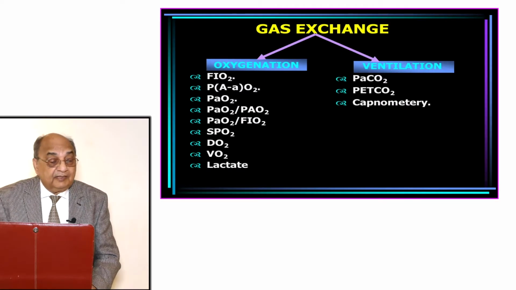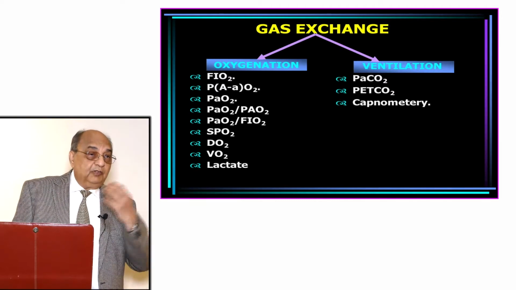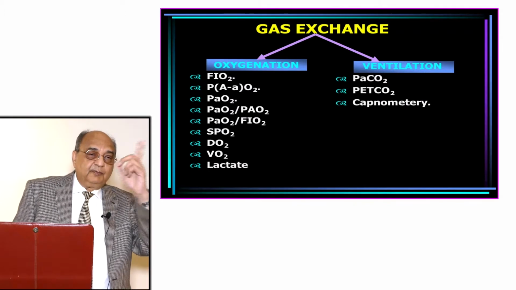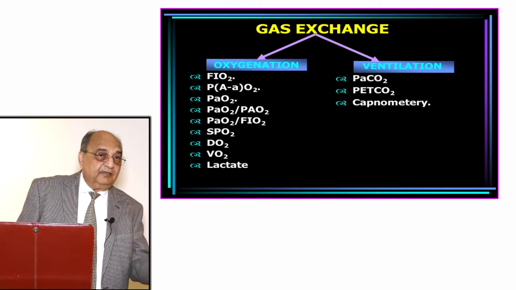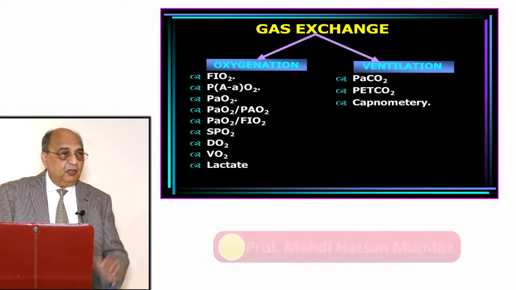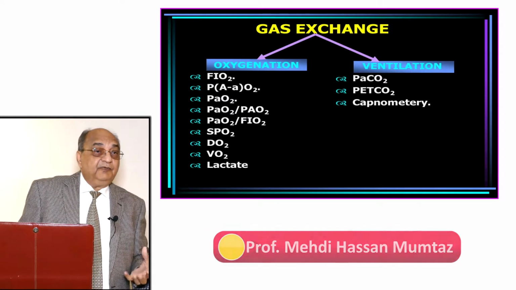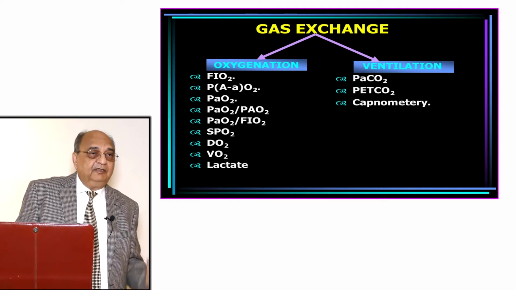Then we'll look at the DO2, delivery of oxygen to the tissue. The whole objective of oxygenation is you take oxygen from nose or mouth up to the tissue level. How much is it delivered to the tissue? Then we have to look at how much oxygen has been taken by the tissues. That is called VO2, the amount of oxygen which has been taken by the tissues.